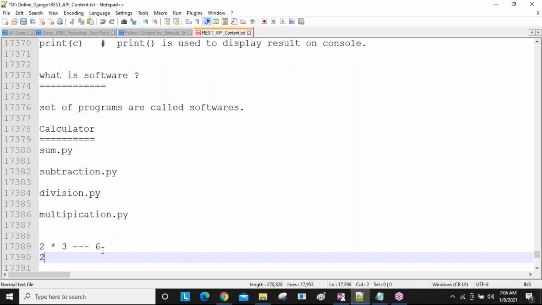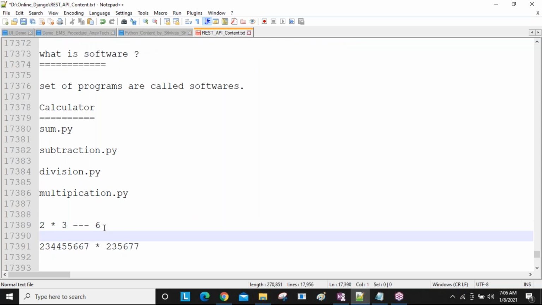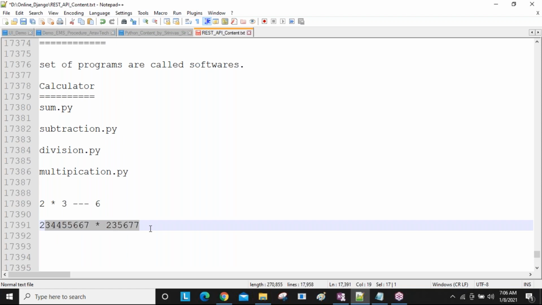But if I want to multiply these big numbers, can you easily give the result? No. Olden days you would take your notes and pen and calculate the multiplication one by one.